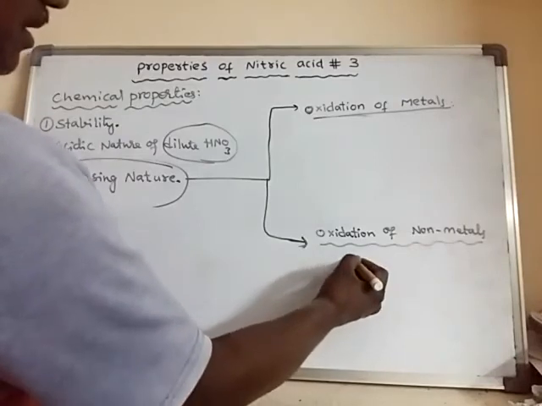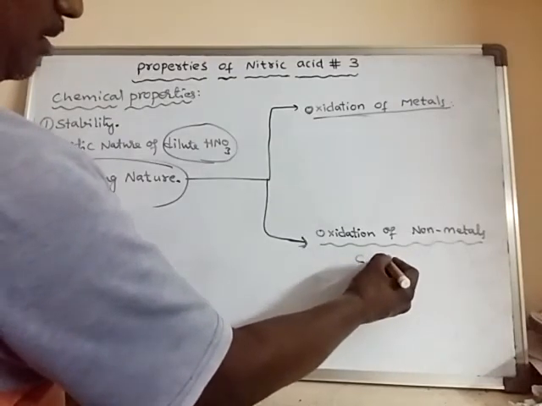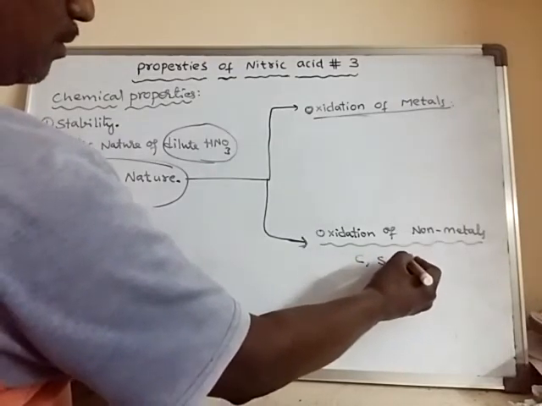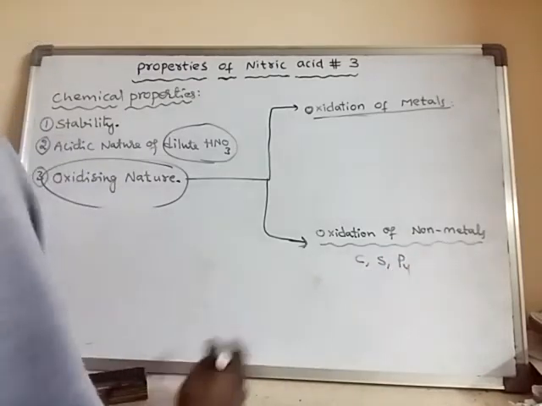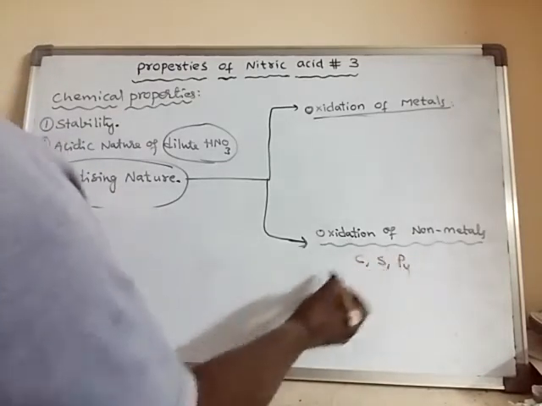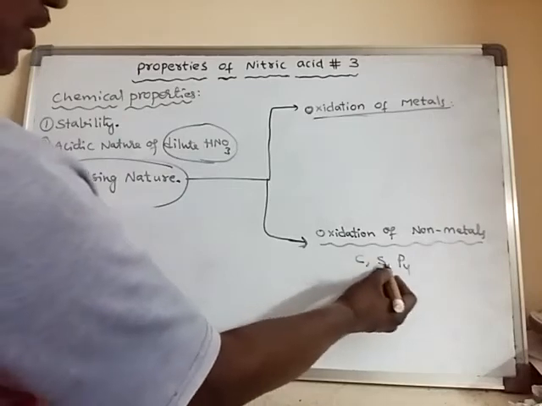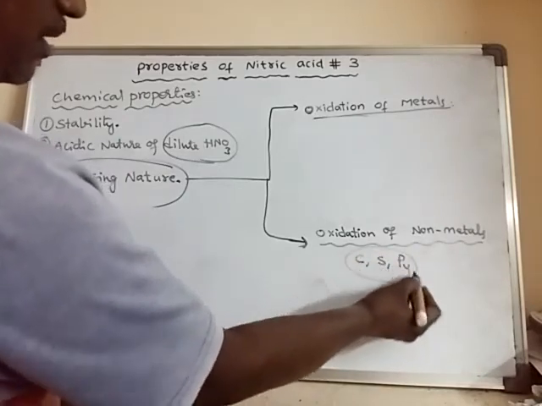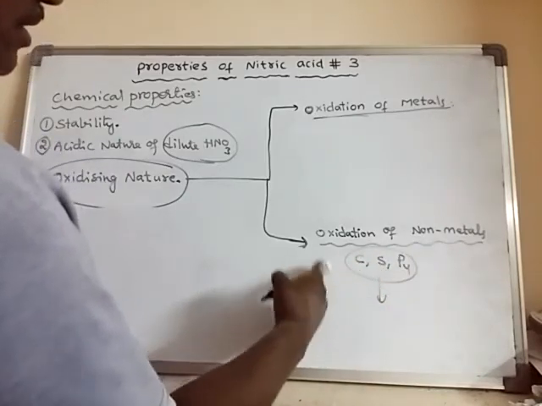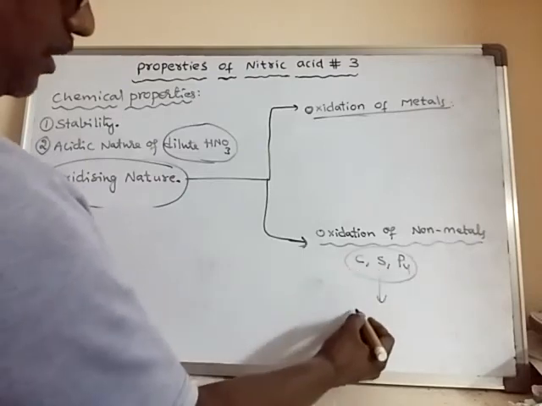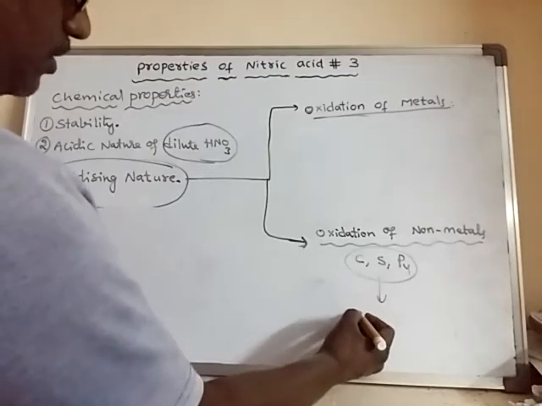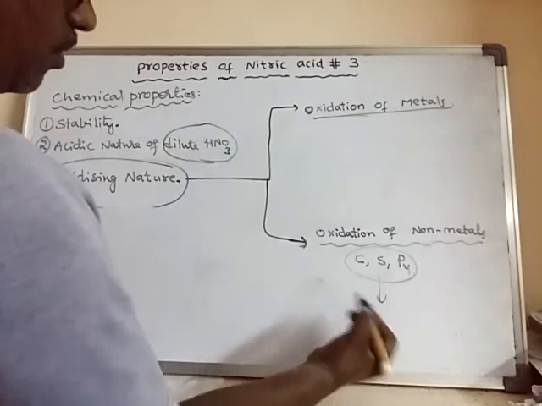Generally we'll take non-metals like carbon, sulfur, phosphorus. When nitric acid reacts with these non-metals, it converts them either into their oxides or else their oxyacids.